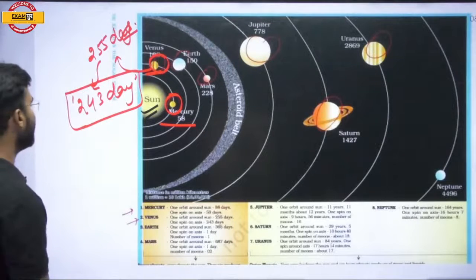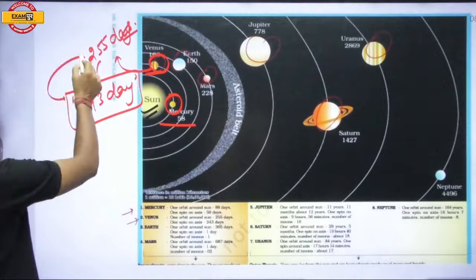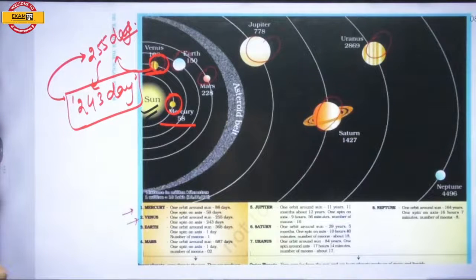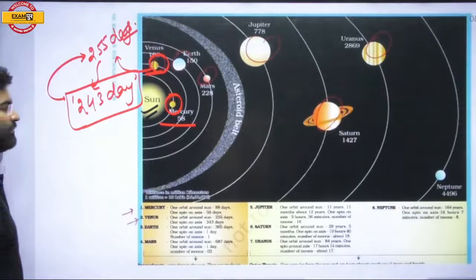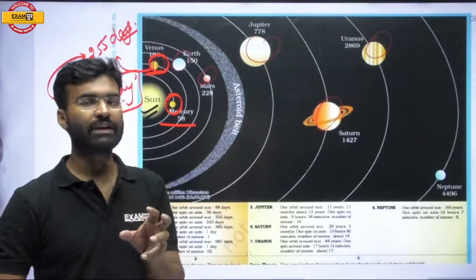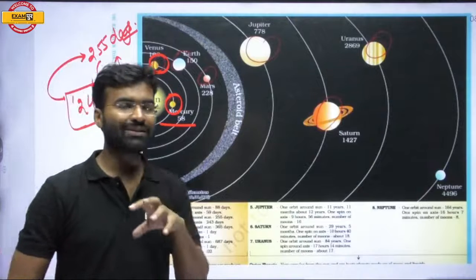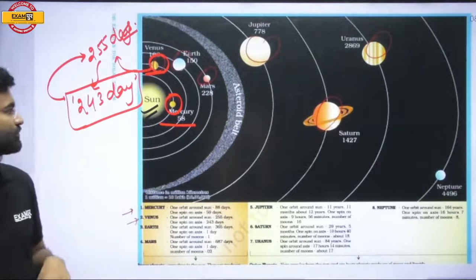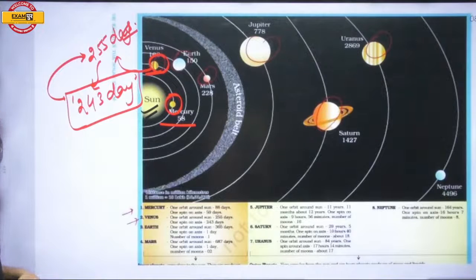So the day length and the year length are approximately equal. There is only a difference of 12 days. That means 1 year of Venus is 255 days, and 1 day of Venus is equal to 243 Earth days. And this is the second planet from the Sun.